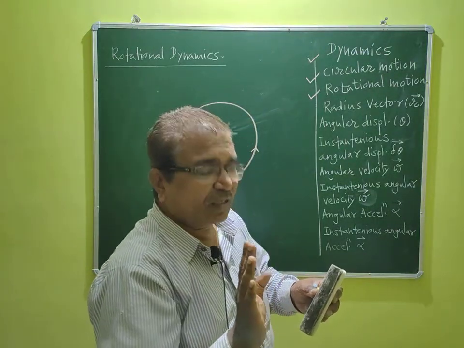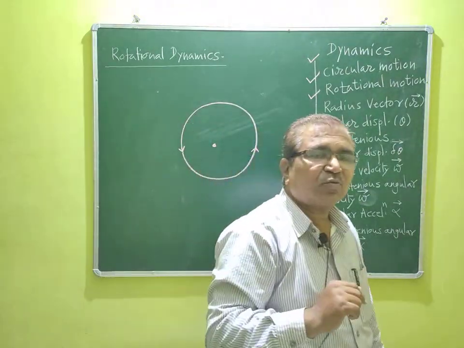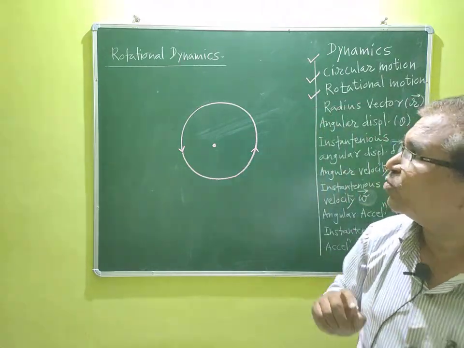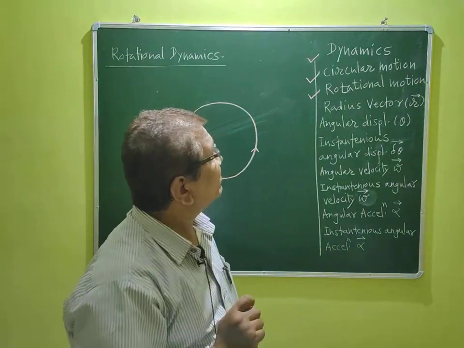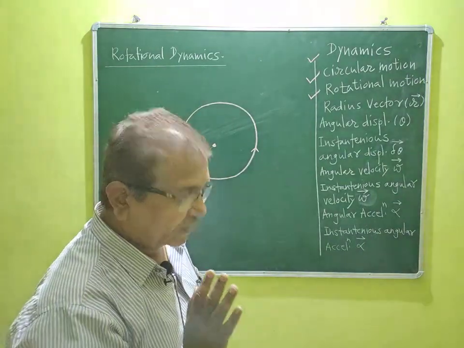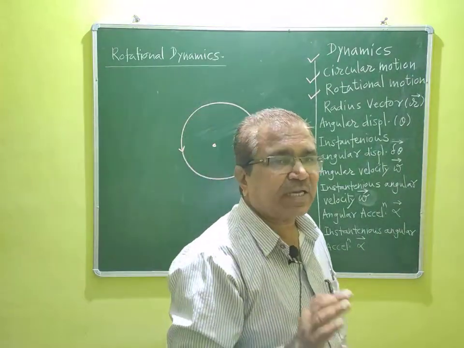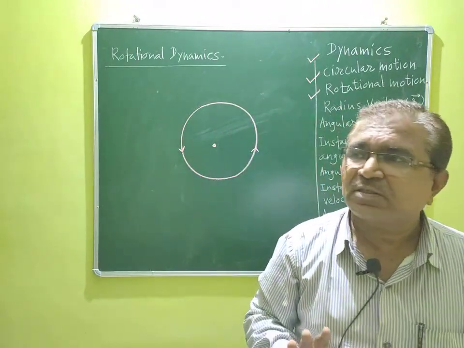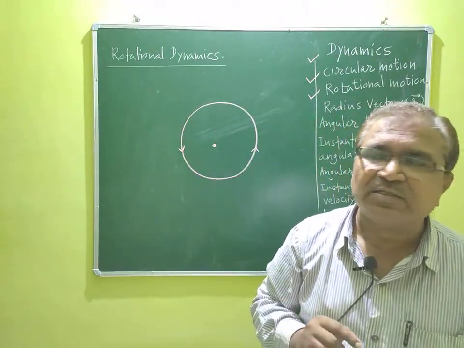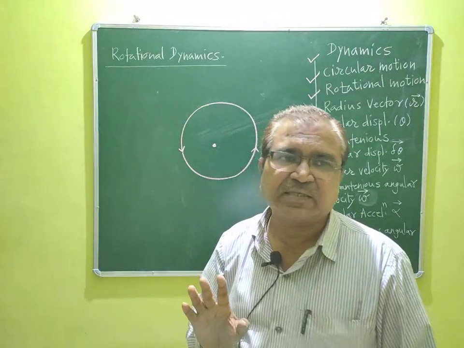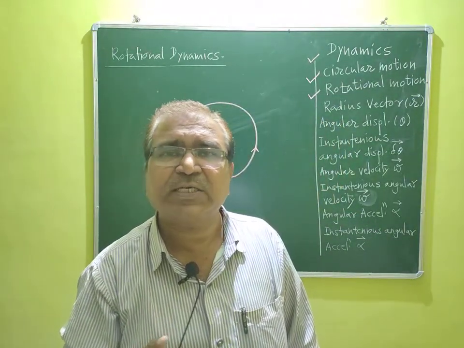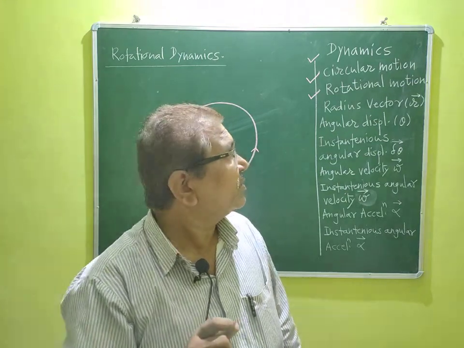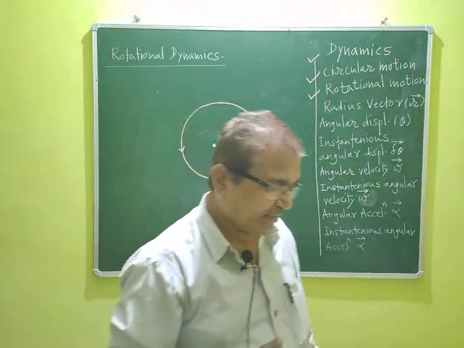So, after learning what is meant by circular motion and what is meant by rotational motion, we want to discuss some basic physical quantities regarding circular motion that we have already learned in 11th standard. But we will repeat all physical quantities regarding circular motion, dear guys.